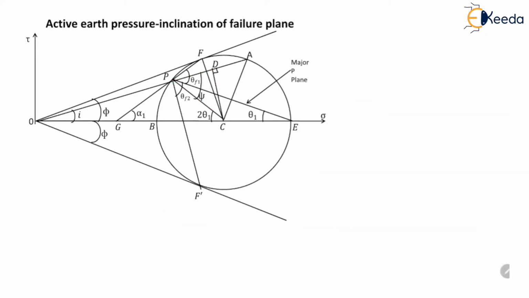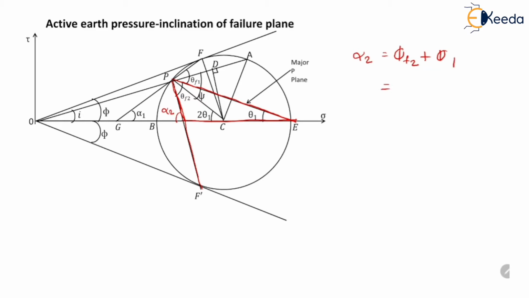Similarly, there is another failure plane, which is PF dash, and it is inclined at an angle alpha 2. If we consider this triangle, then we will get alpha 2 equal to theta F2 plus theta 1.